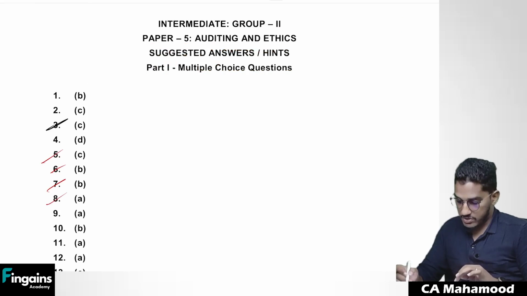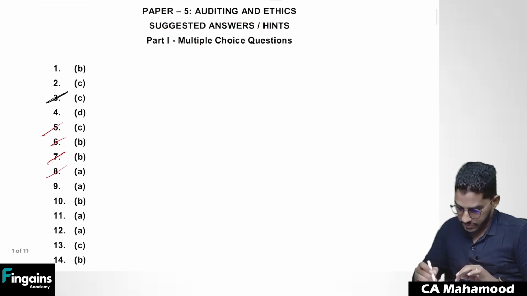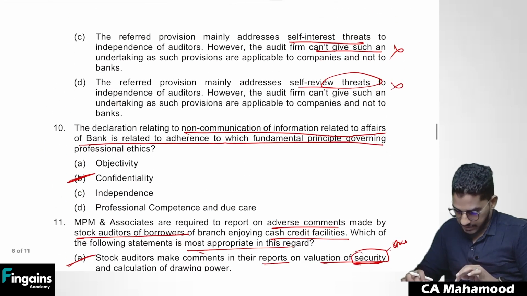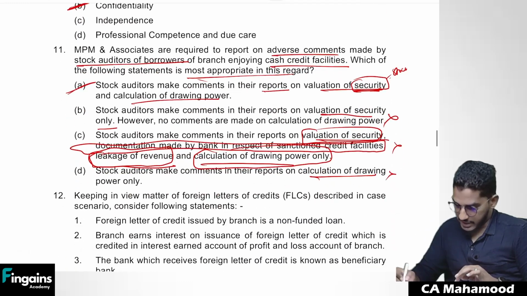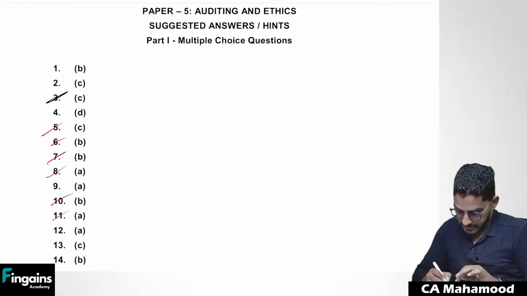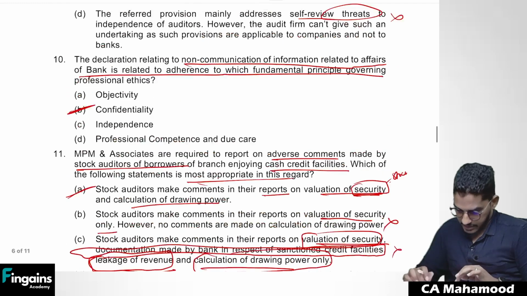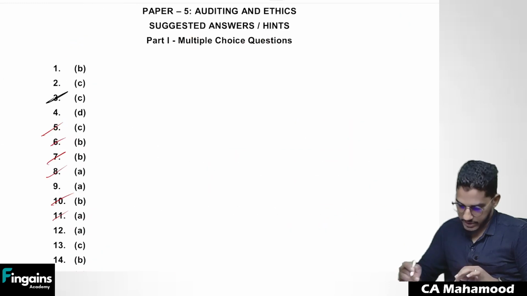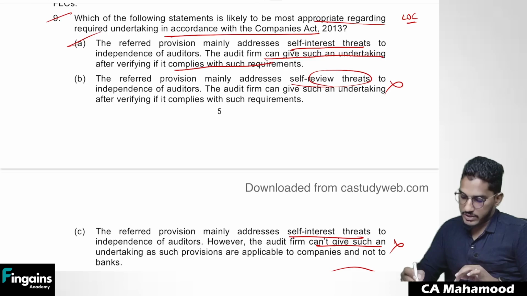Next one. So let us cross verify with the key. So which question we have read? 10, 11, no? So 10 is B, 11 is A. Yeah, 10 is B, 11 is A, 9 is A. Is it also matching with our key? Yes, 9 is also A. Fine. So let us have a look at the next question.